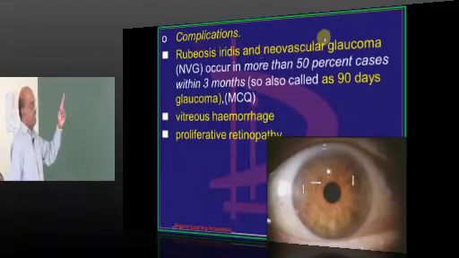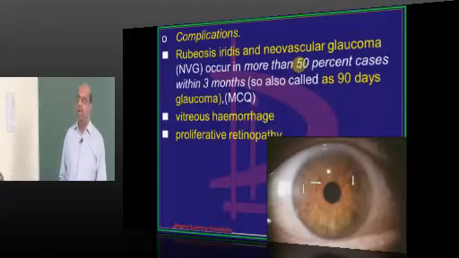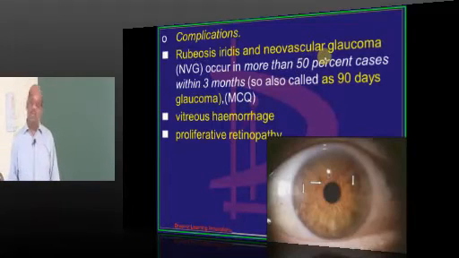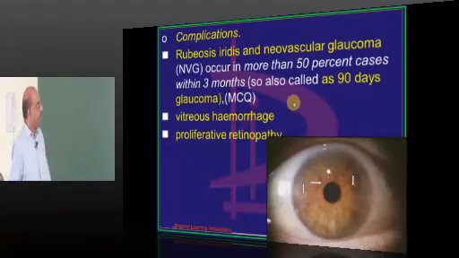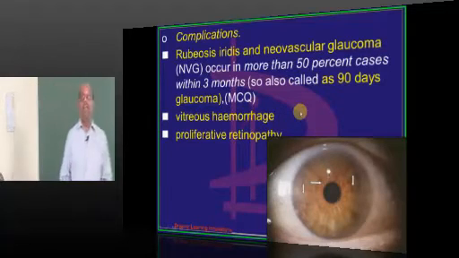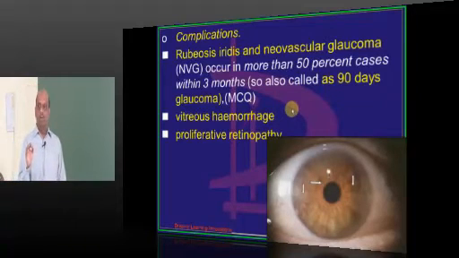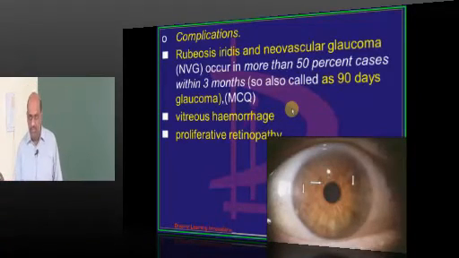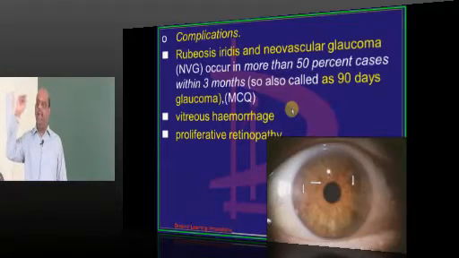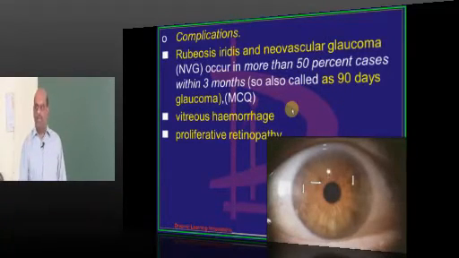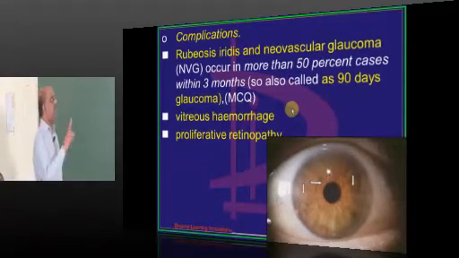So rubeosis iridis and neovascular glaucoma will develop in about 50% of people within about 3 months of time in the case of ischemic type of CRVO. So this is also called as 90 days glaucoma. This was asked umpteen number of times in entrance. What is the underlying cause for the 90 days glaucoma? What is your confident answer? Ischemic type of CRVO. Because of the neovascularization and rubeosis iridis, glaucoma develops within 90 days in about half of them. Hence called as 90 days glaucoma.